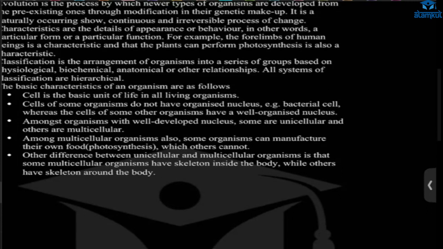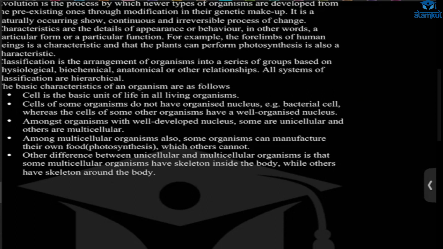What are the basic characteristics of organisms? First, all living organisms have cells. Next, some of the cells have an organized nucleus, and some of the cells do not have an organized nucleus.